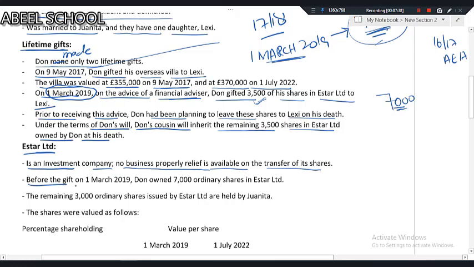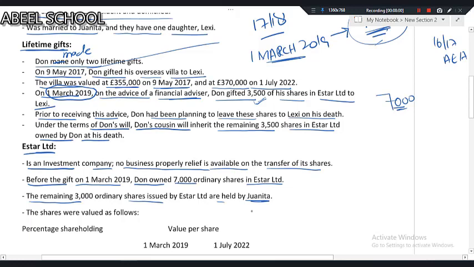Before the gift on 1st March 19, Don owned 7,000 ordinary shares in Easter Limited. Before the gift, he was having 7,000 shares. The remaining 3,000 ordinary shares issued by Easter Limited are held by Juanita, who is the wife of Don.